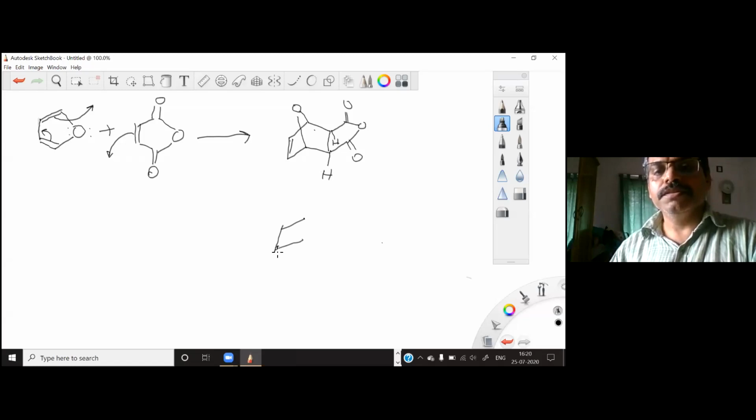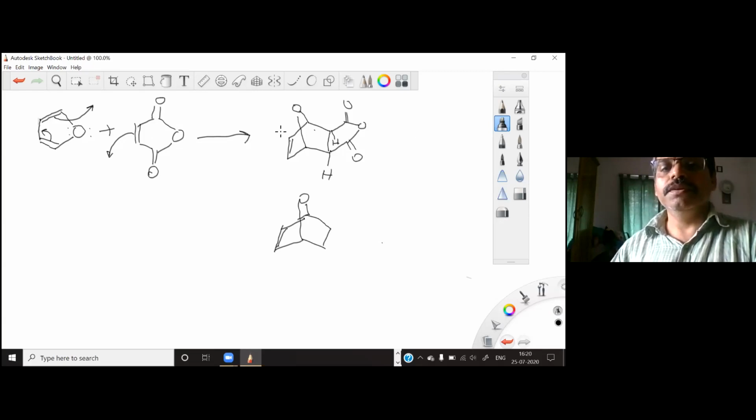I have this bicyclic system as it is. And then instead of this 5-membered ring going upside, it can also come downside.